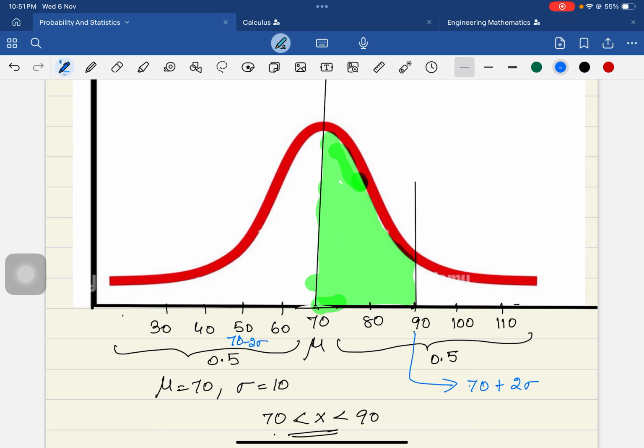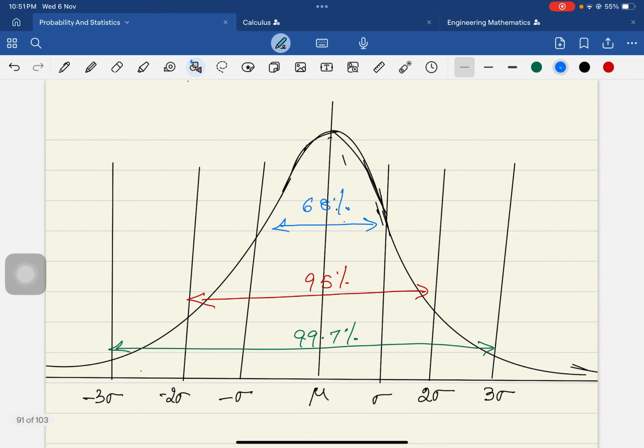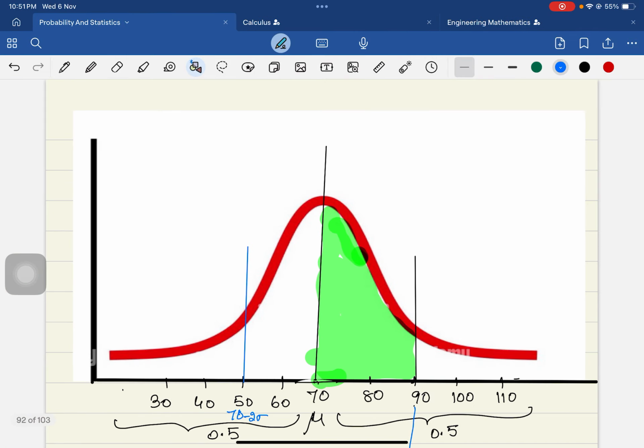So what I mean to say here is, what is the area which is being covered between mu plus or minus 2 sigma? We have just now done that. Within mu plus or minus 2 sigma, the data covered is 95%.